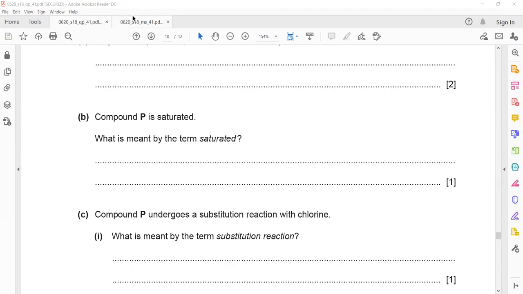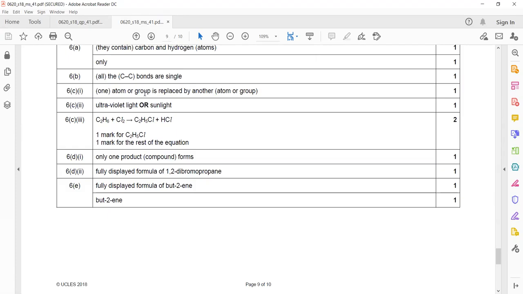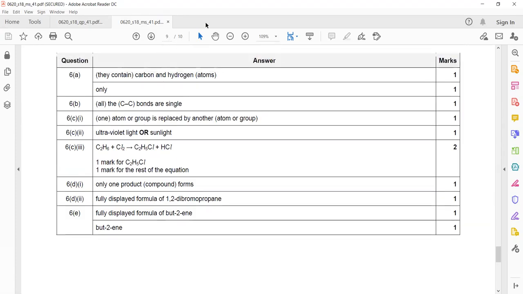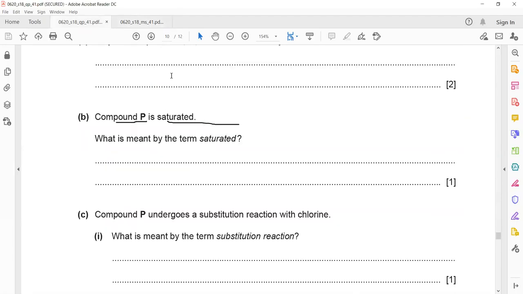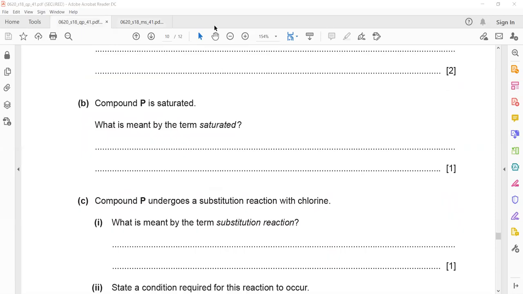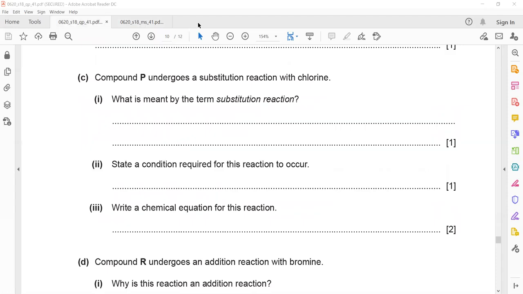So this is the definition of a substitution reaction: one atom or group of atoms is replaced by another atom or group of atoms.